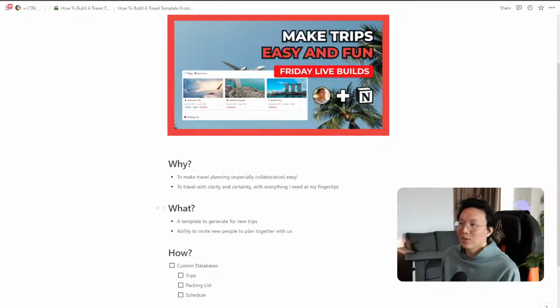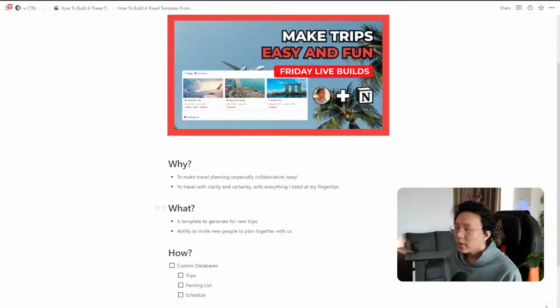Packing. What do we have to pack for this trip, right? Are we visiting family and therefore we need to bring certain gifts for them? So there's a lot of things that we can really make this more robust and make this process as painless as possible and hopefully very repeatable. And obviously we want to have the ability to invite new people to plan together with us. So if we're going on a trip together with our loved ones, how can they help us do certain research? How can they put in their input so that we know what they are looking forward to in the trip? And we make sure that there is clarity and communication across all of us, right?